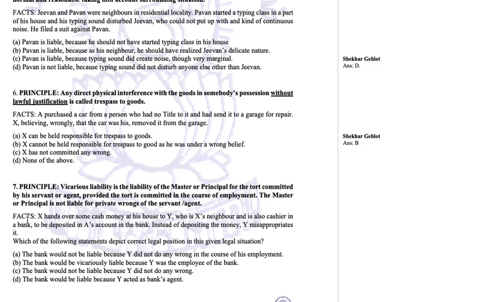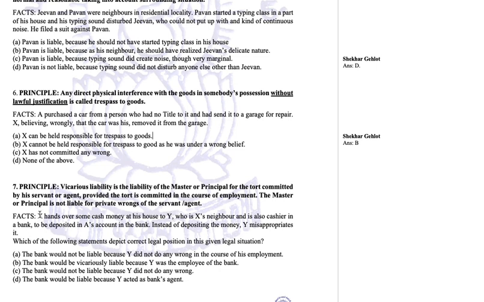Now let us see the facts of this case. X hands over some cash money at his house to Y, who is X's neighbor. Y is also a cashier in a bank. The money is to be deposited in A's account in the bank. Now Y is a neighbor of X, but Y is also a cashier in a bank.